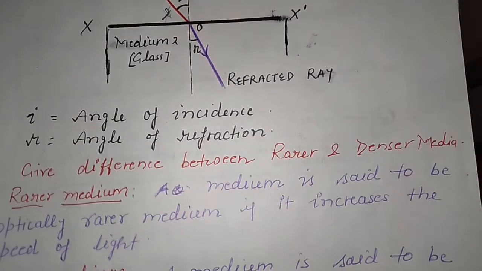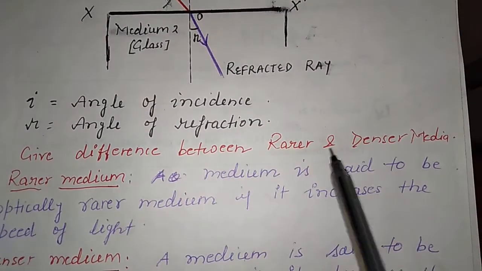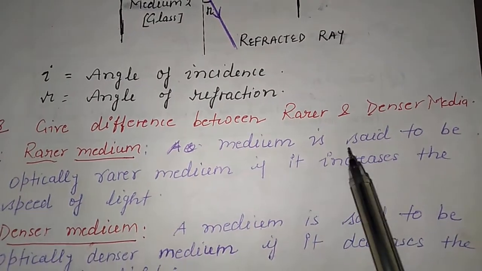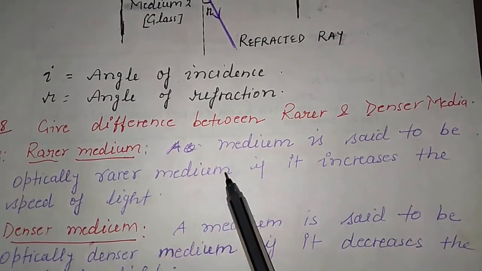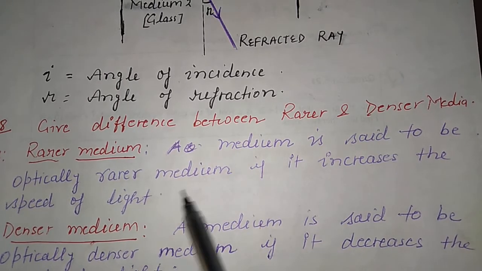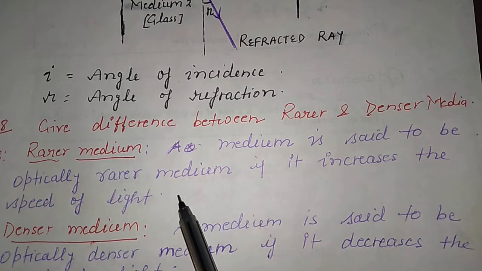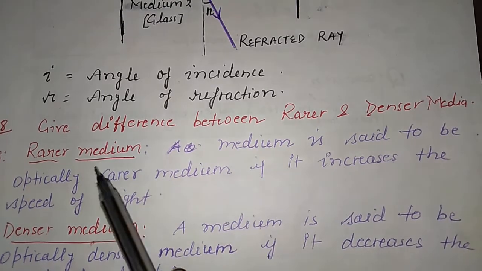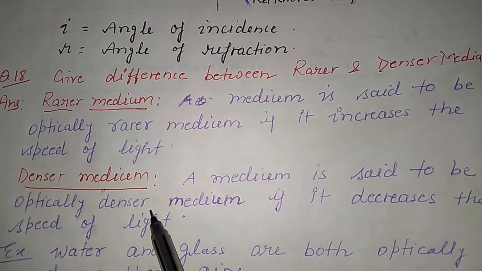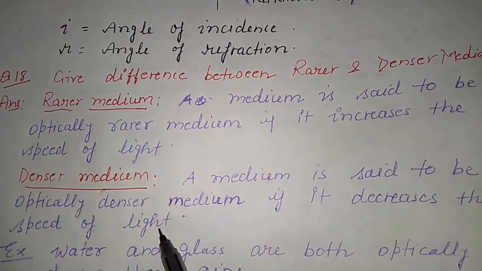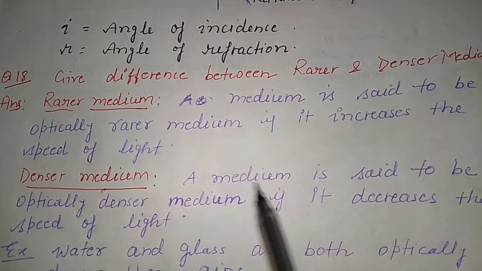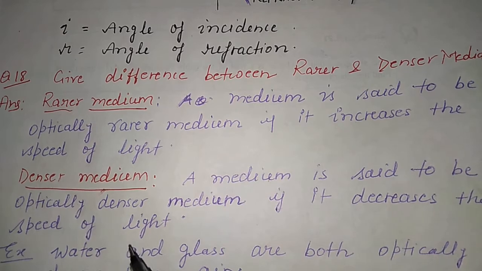So now the next question is: what do you mean by rare and denser medium? It depends on the speed of light. A medium is said to be an optically rare medium if it increases the speed of light, means the speed of light is comparatively more in that medium. A medium is said to be an optically denser medium if it decreases the speed of light, means if the speed of light is comparatively less, then the medium is said to be a denser medium.